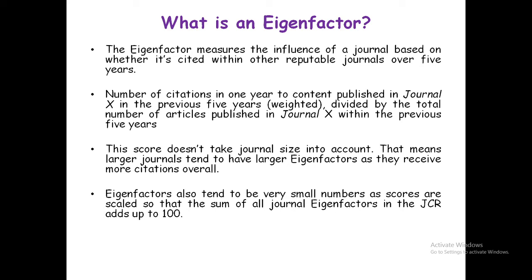This score does not take journal size into account. That means larger journals tend to have larger eigenfactors as they receive more citations overall. Eigenfactors also tend to be very small numbers as scores are scaled so that the sum of all the journals' eigenfactors in the JCR year adds up to 100.